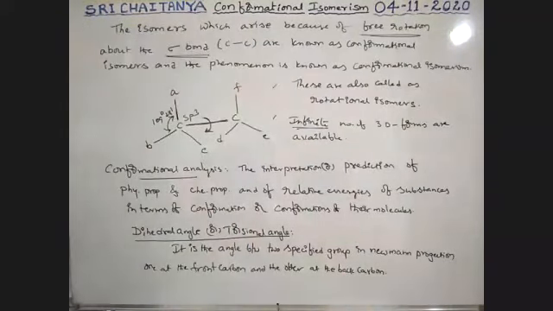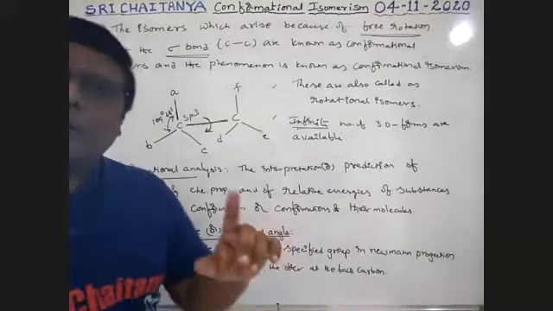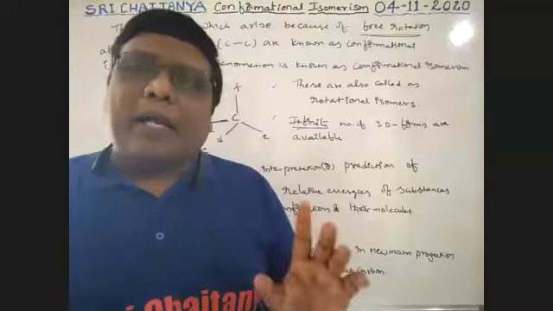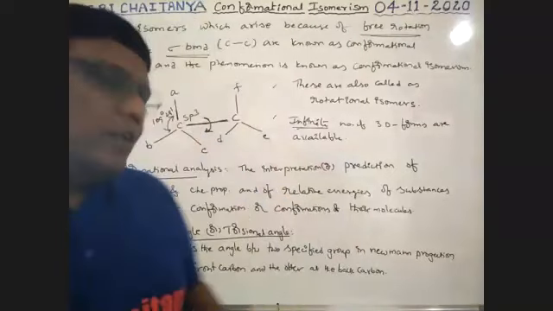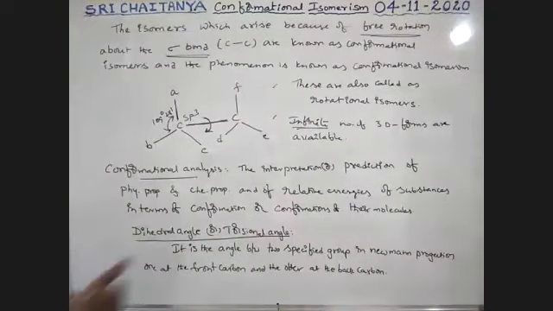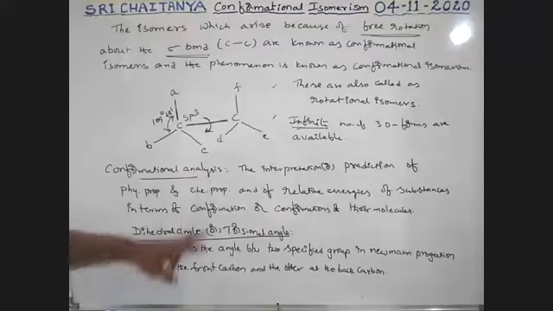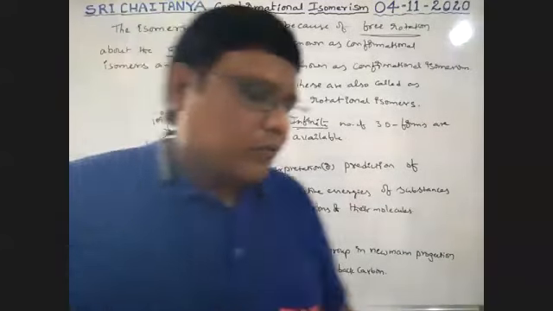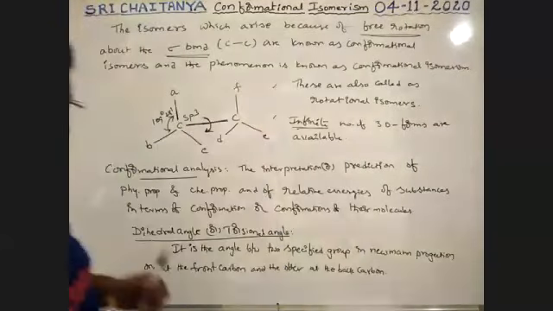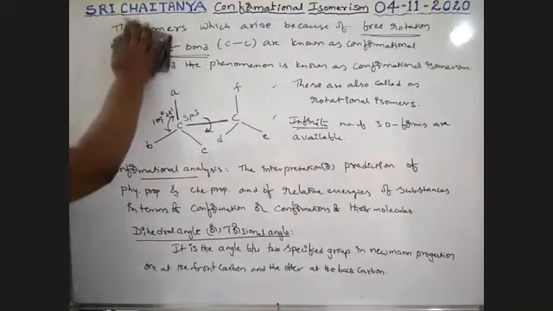That is the angle. So one group at the front carbon, one group at the back carbon, that angle is called the torsional angle or dihedral angle. So these are the frequently used words, boys. That is the dihedral angle. Next, one more word. See here. What is that? Repulsions are considered here also.